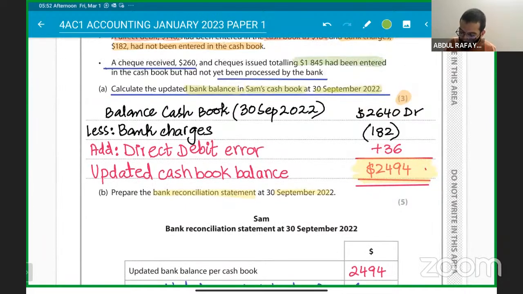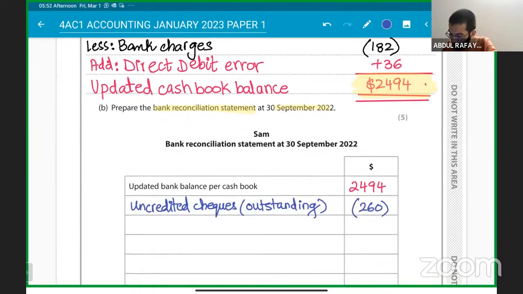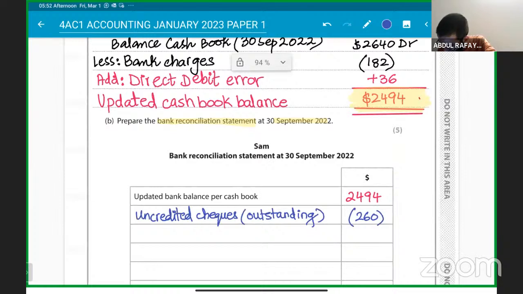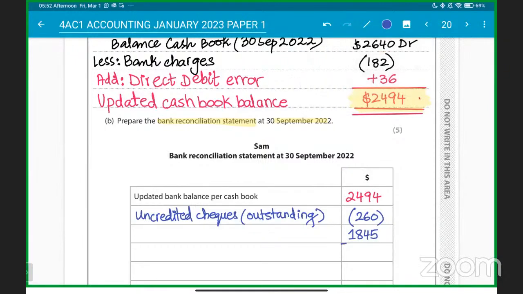$1,485, they had been entered in the cash book. So the checks were issued. Sam made the checks to the people, but the bank has not processed them yet. So that is why it will be payments being added up. That is the amount of 1,845 being added up, and eventually you will get that balance. Then subtract 260.